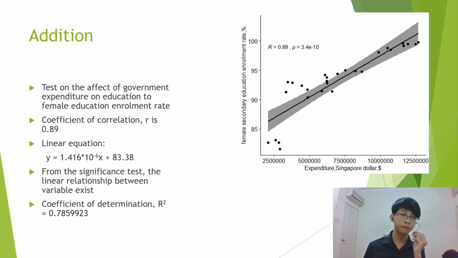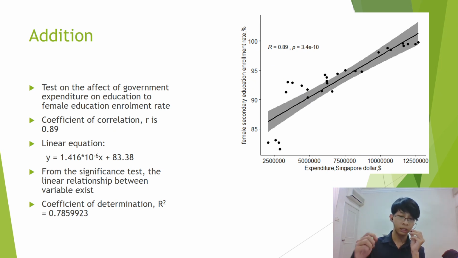The value is greater than 0.8, which also means that this is a very strong relationship. And then we get the linear equation of these variables: y equals 1.416 times 10 to the power of negative 6 x plus 83.38. From the significance test, we prove that there is a linear relationship between the variables x and y. And then the coefficient of determination in this test is 0.78, which means that 78% of the variation of y is explained by the variation of x.